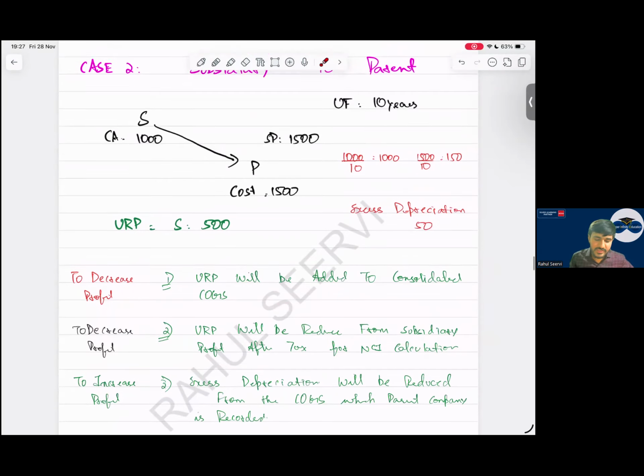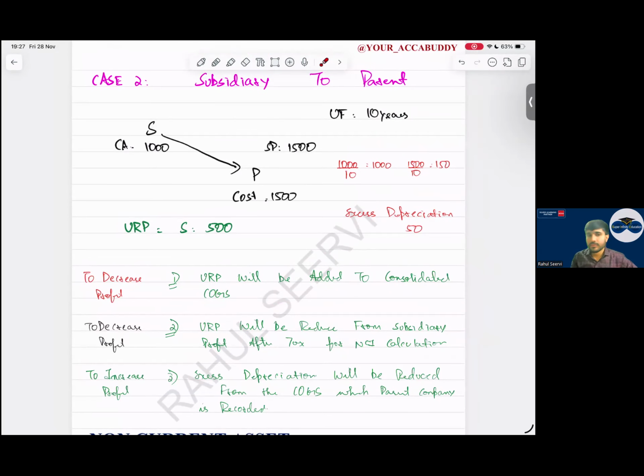Now, which company is recording excess depreciation? Chalo, say me. P company. If P company is recording excess depreciation, one hit or two hits? One hit. So where will you take it? Normal, sir. Sir, excess depreciation is more, so parent company profit is less. I want to increase parent company profit. How will I increase it? I will increase parent company profit by reducing my cost of sales. Simple. So with this your intra group is done. Now tell me, does P&L feel easy or not?